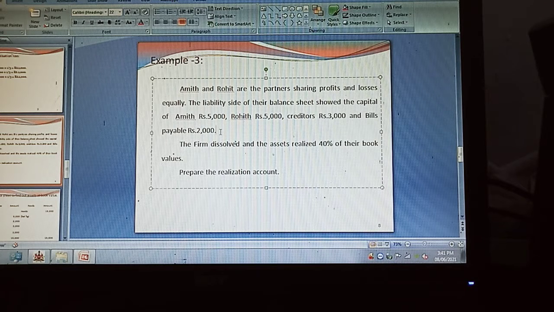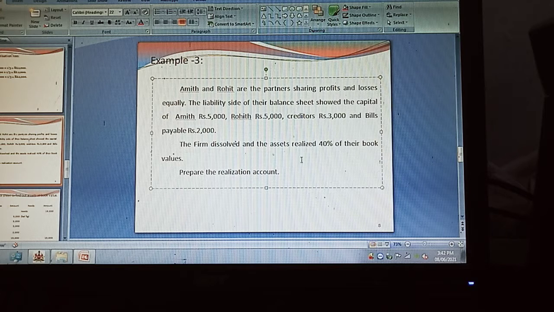We can consider problem number 3, or example 3. Amit and Rohit are two partners sharing profits and losses equally. The liability side of their balance sheet showed the capital of Amit rupees 5,000, Rohit 5,000, creditors 3,000 and bills payable 2,000.